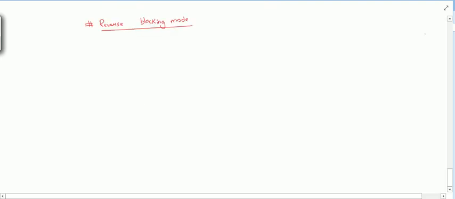Now let's see about the reverse blocking mode. In reverse blocking mode, the switch is like this, here anode, cathode. So I will apply negative potential now. VAK will become negative. If I plot the point on the graph, where will be the value of VAK? Here the VAK is negative, right?